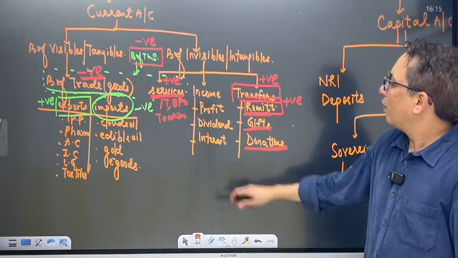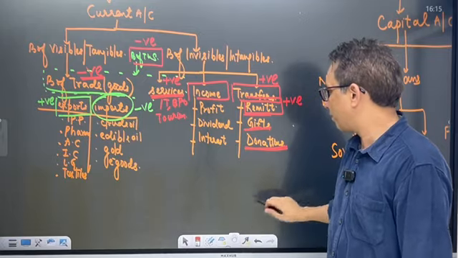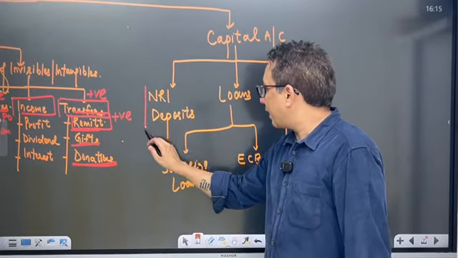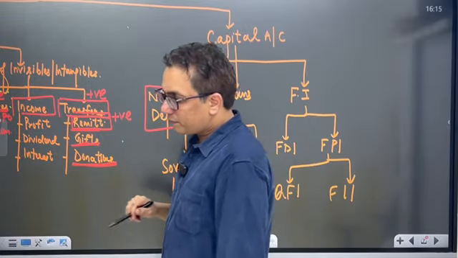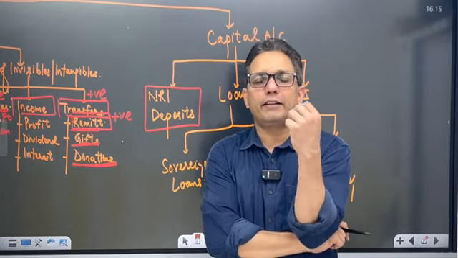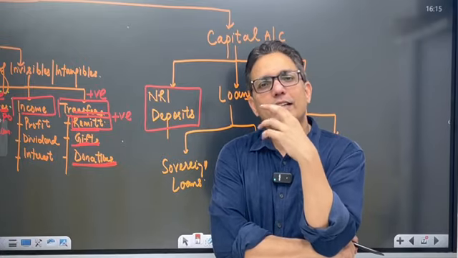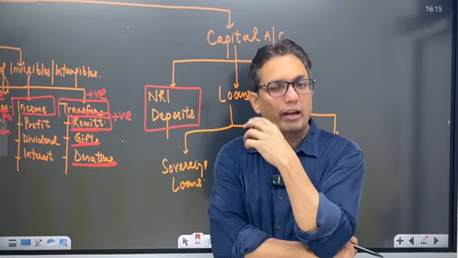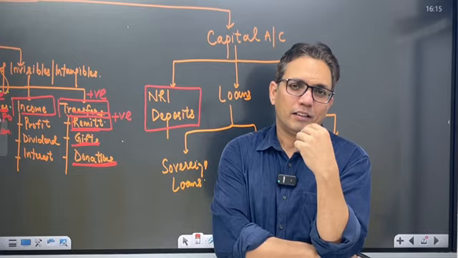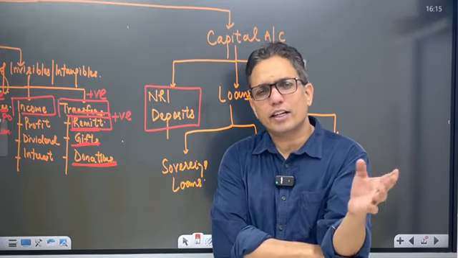To understand the income part, you will have to understand the capital account. So, capital account. First is NRI deposits. Recently I was having a phone call with one of my friends who is in Canada, and he said that people in Canada are protesting. Why? He said the interest rates on home loans have increased. I asked him, what's the interest rate? He said the interest rate is 2%. At 2% people are protesting. What is the interest rate here? 9% is considered a normal interest rate in case of home loans.